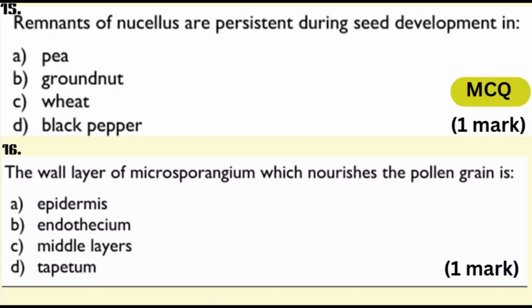The remnants of nucellus are persistent during seed development in option A, pea, option B, groundnut, option C, wheat, option D, black pepper. Answer is option D, black pepper. Nucellus still remains. The wall layer of microsporangium which nourishes the pollen grain is only one, that is tapetum. Both are MCQ questions.